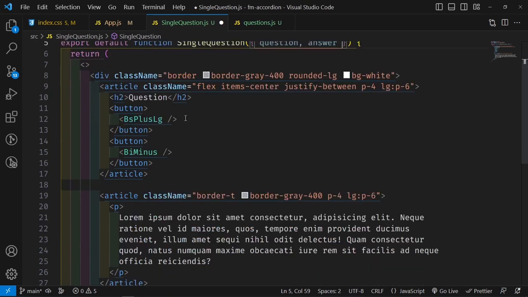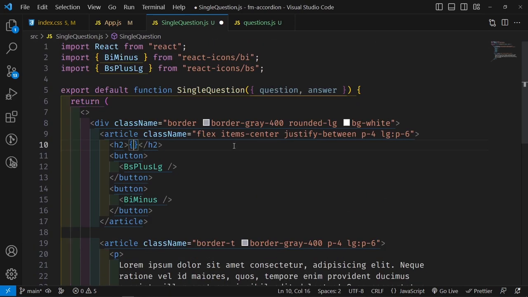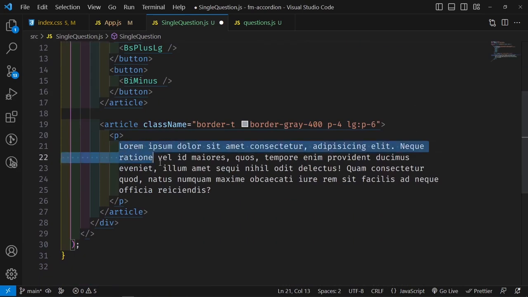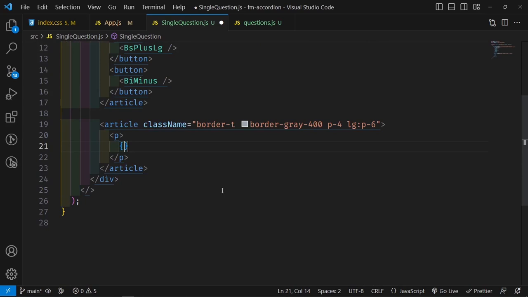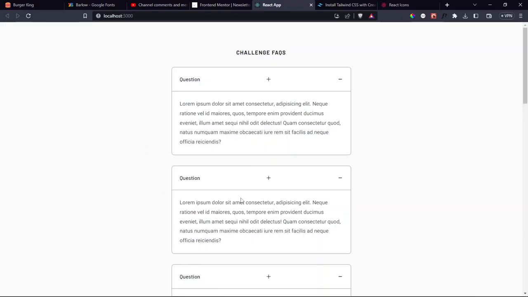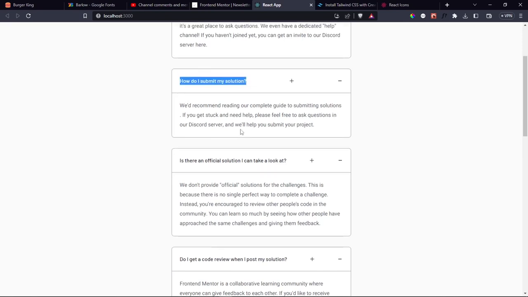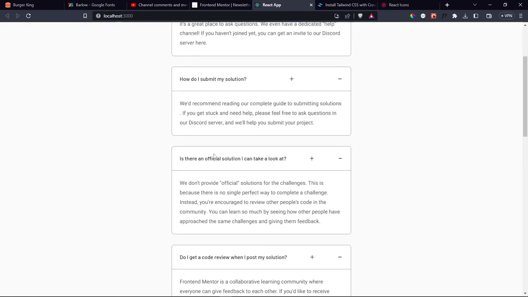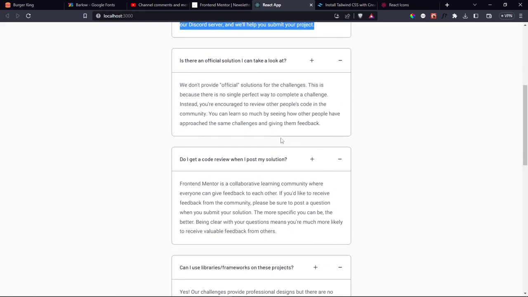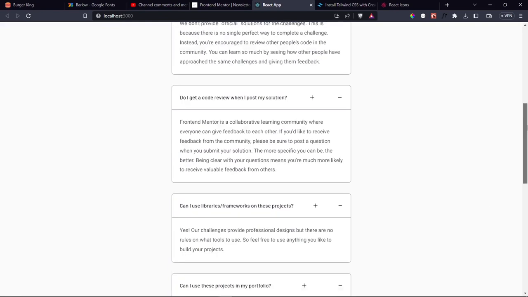So that now instead of rendering question here, I can remove this and then render question, which is basically this. And then instead of rendering all this, I can remove this and then render answer. And then when I save it, we should be able to see all this on the screen. Would you look at that? So every single question is here, the question, and then the answer is here, and so on and so forth.